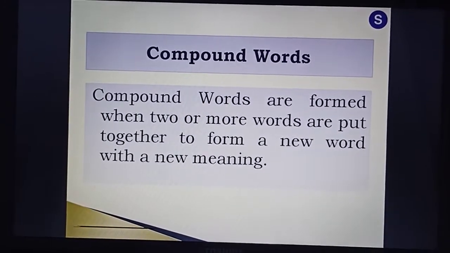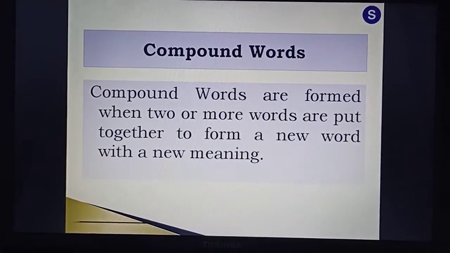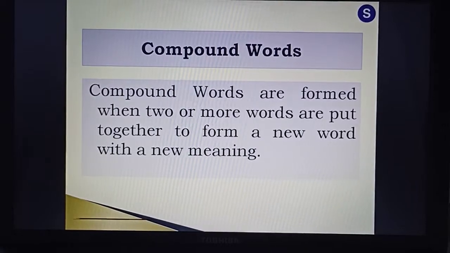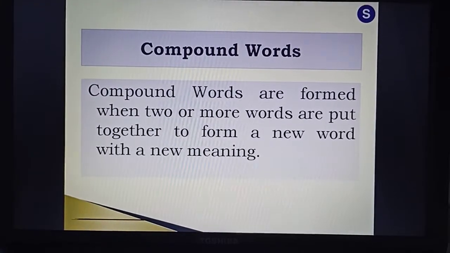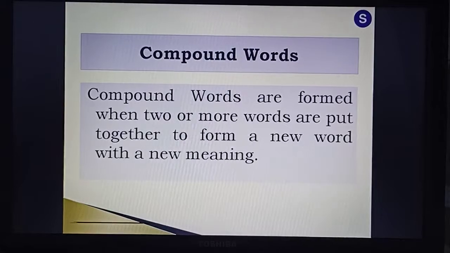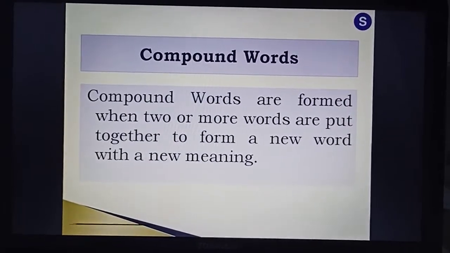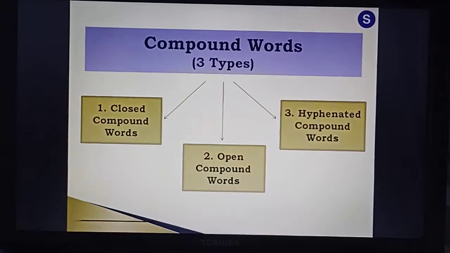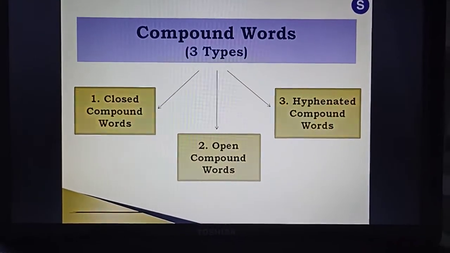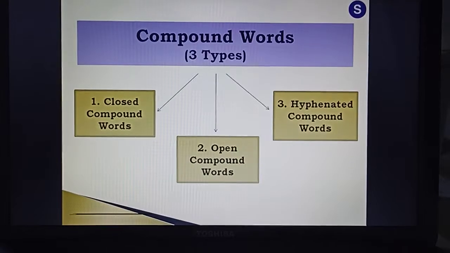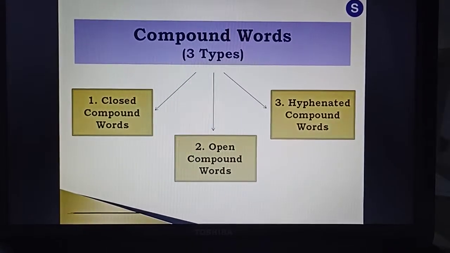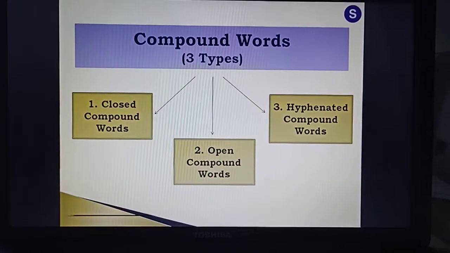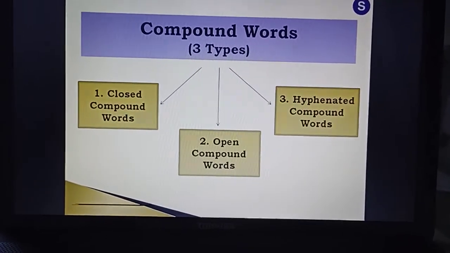Now, I think the word is clear, so we will be clearer about compound words. What are compound words? Compound words are formed when two or more words are put together to form a new word with a new meaning. Basically, compound words are of three types. The first one, closed compound words. Second, open compound words. And the third one is hyphenated compound words.